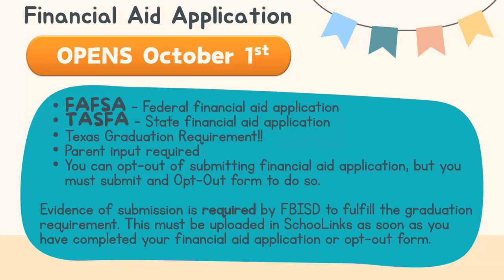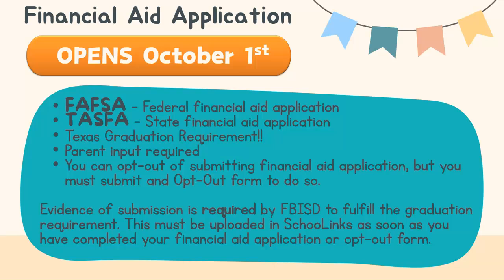This is for those students who are undocumented and have been in Texas for 3 years leading up to the first day of college. So if you just so happen to not fall within either of those, because this is a Texas graduation requirement, you can fill out an opt-out form, but you have to do one of those 3 options to fulfill your graduation requirement.